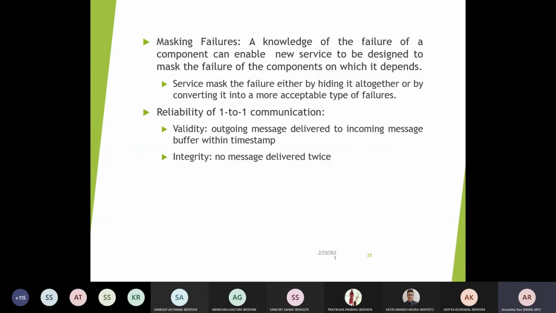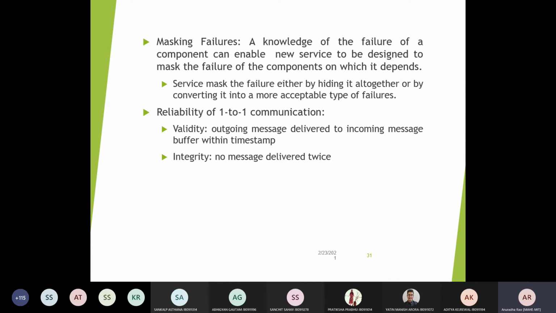So either you hide this particular failure altogether, or you convert it into a more acceptable type of failure. In case of hiding, basically you are ignoring that particular error. Many times you are not able to access a particular server. So what you do is, after some time, you try again.